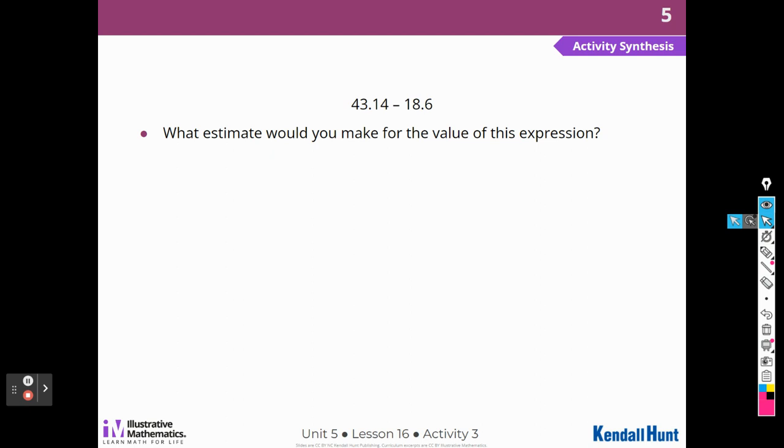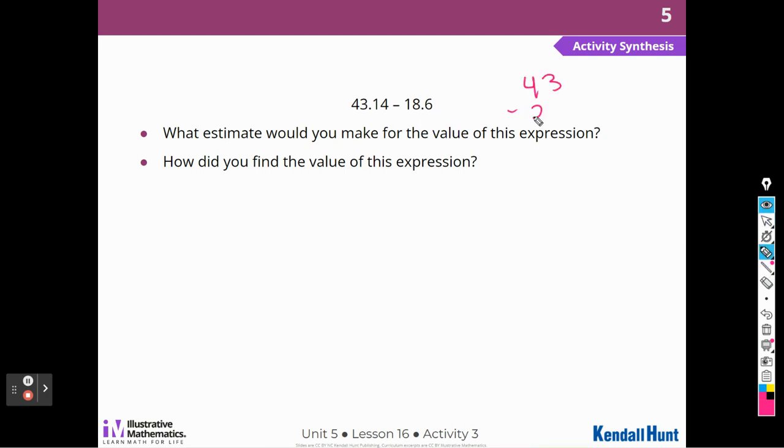What estimate would you make for the value of this expression? Well, if I were estimating this, I would say 43 minus 20, which would be 23, sorry, 23. I knew that didn't look right. And then how did I find the value of that expression? I actually lined up my decimal points and used the standard algorithm, right?